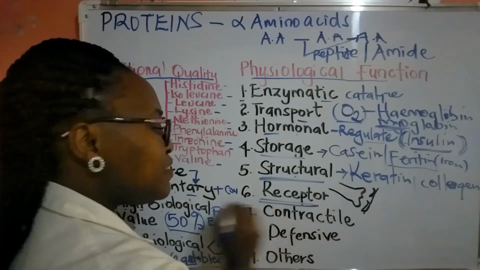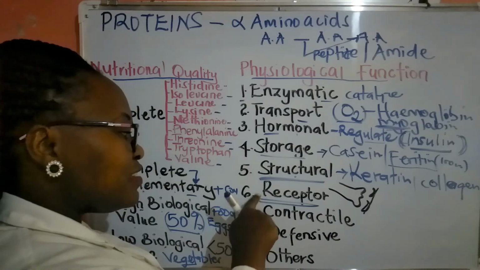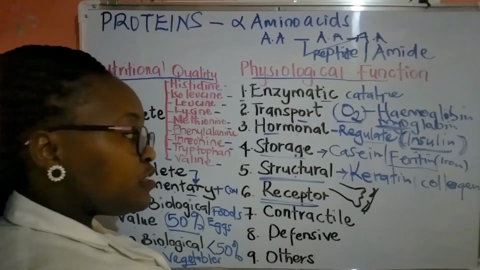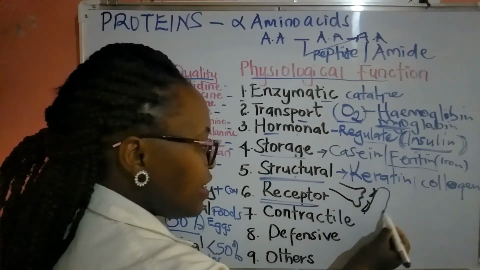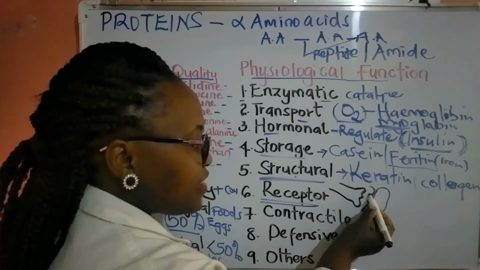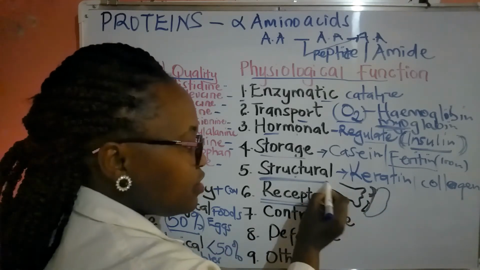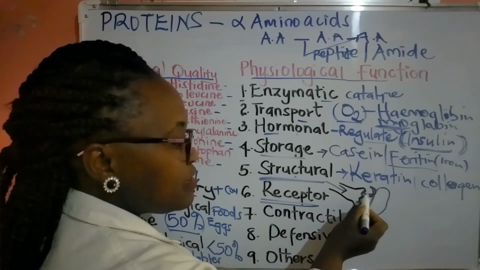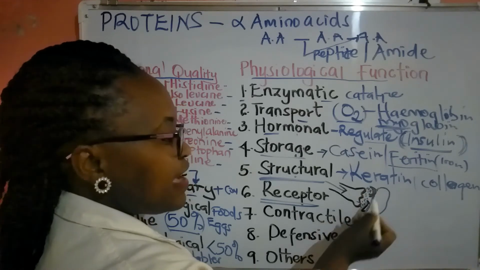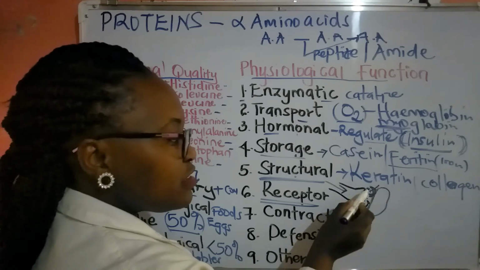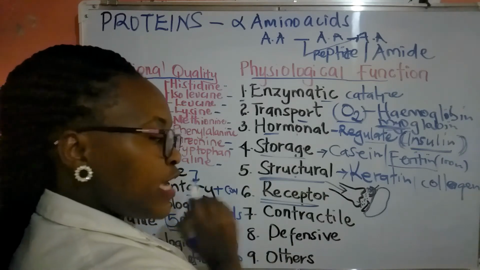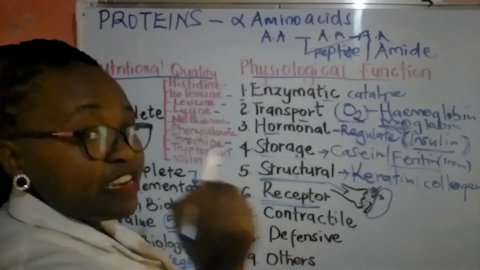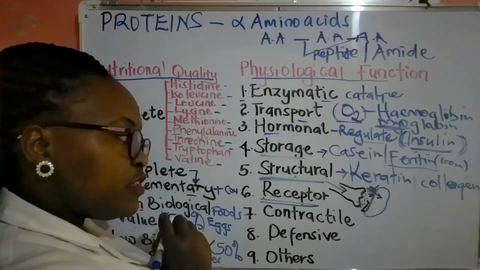Then we have receptor proteins. Receptor proteins usually enhance the cell's response to chemical stimuli. For example, I have put a cell here. This is a cell, and it has some receptor proteins on the surface. So if this is a nerve cell that is producing neurotransmitters or signal molecules, then this receptor protein is going to receive the signal molecule and it will cause certain information to be transmitted into the cell. That is what we call receptor proteins.